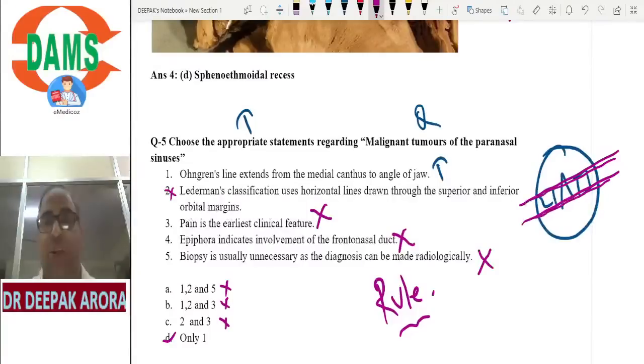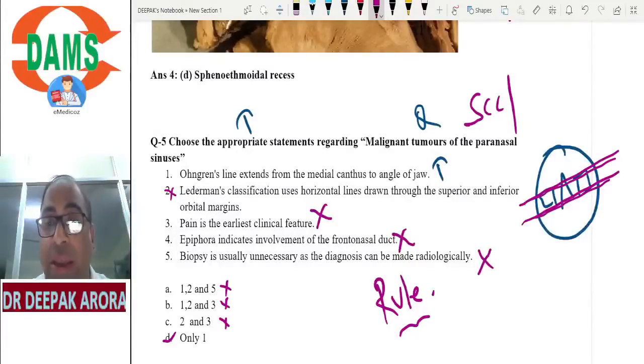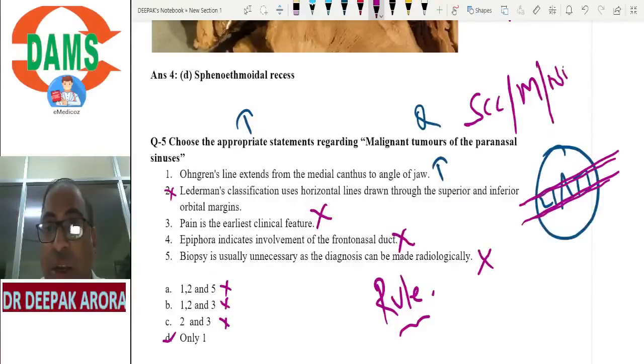Maxillary sinus, very important tumors. Remember 2-3 fundas. Nasal malignancy, squamous cell carcinoma. Very good, beta. Pain is not early. It is a late finding. Now concentrate on the screen. Malignant tumor of paranasal sinus: the most common malignancy is squamous cell carcinoma. Which sinus does it occur in? It is in the maxillary sinus. Which patient? Nickel industry, those who are working in the nickel industry.